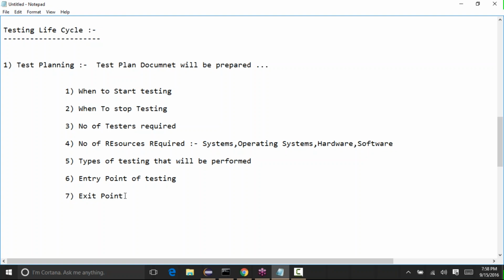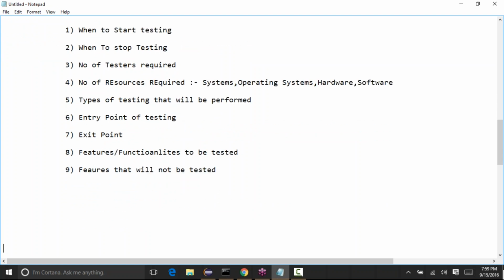So all this information, and also the functionalities or features that will be tested, and then the features that will not be tested. Everything about our testing will be present in this document.